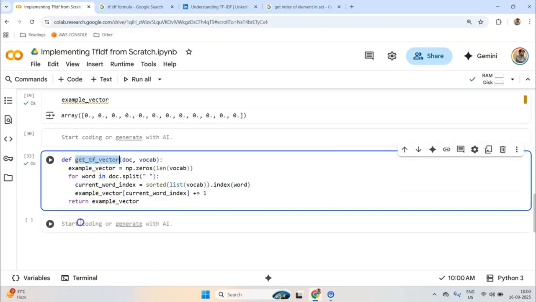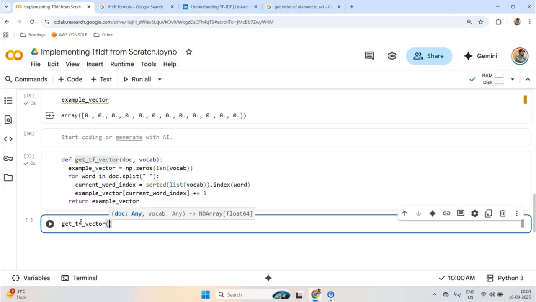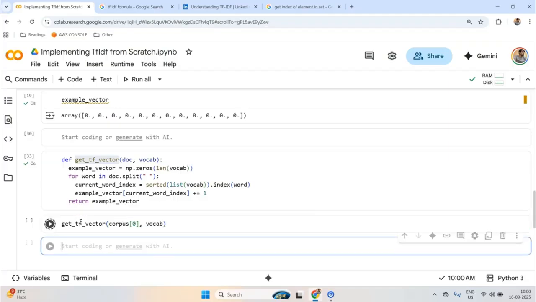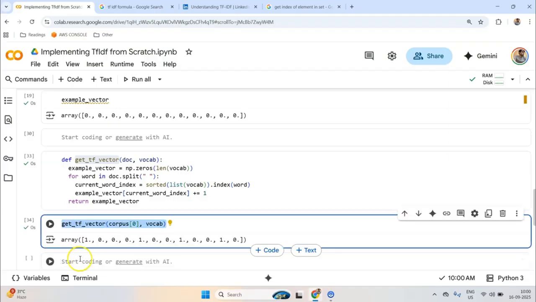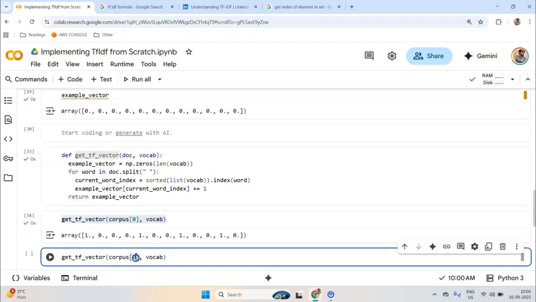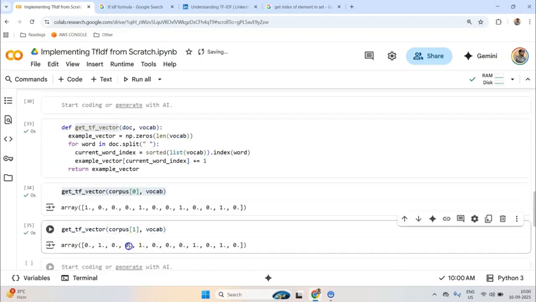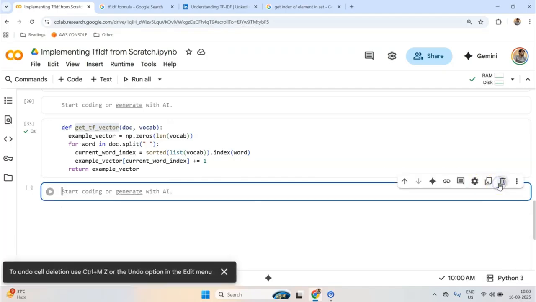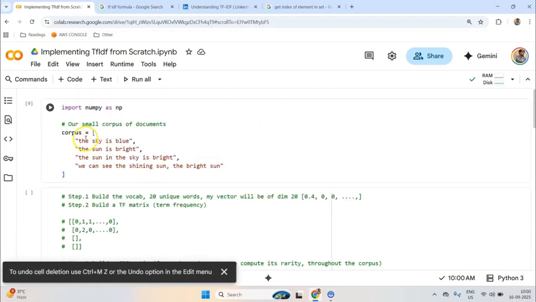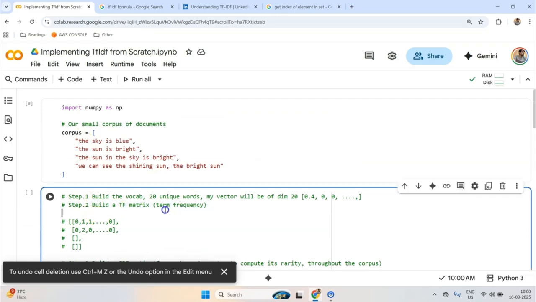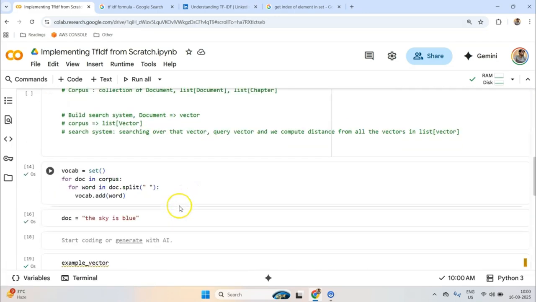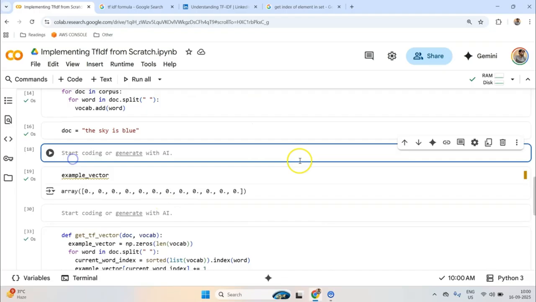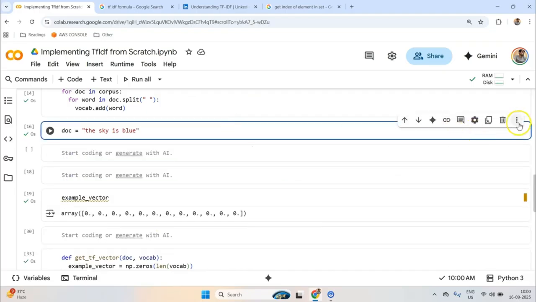So now if I use get TF vector with, let's say, my first document and the vocab that we have already defined, we are getting this. Now let's use it with the second document. So now we are getting some other TF representation. But I want to get the step 2. Step 2 was what? Step 2 was build a TF matrix. Okay, so to build a TF matrix, let me delete these redundant cells which we used earlier.